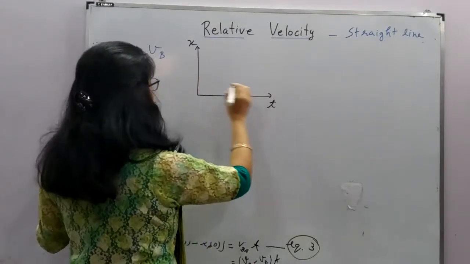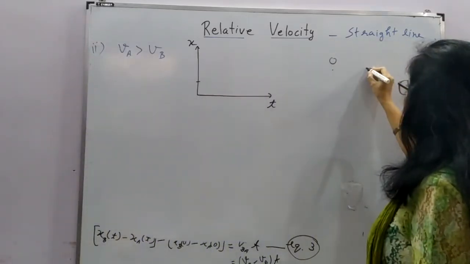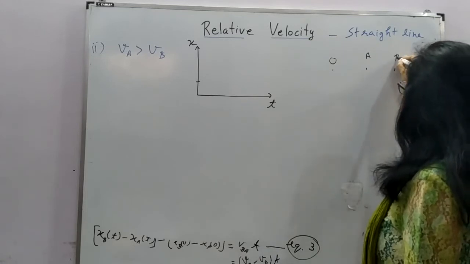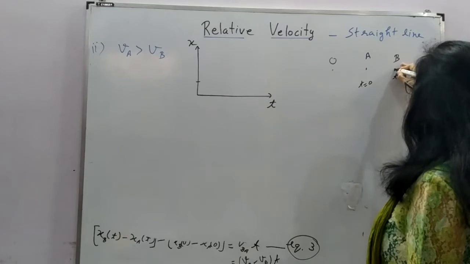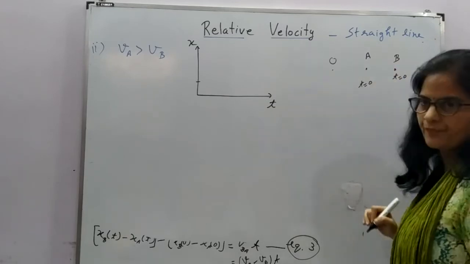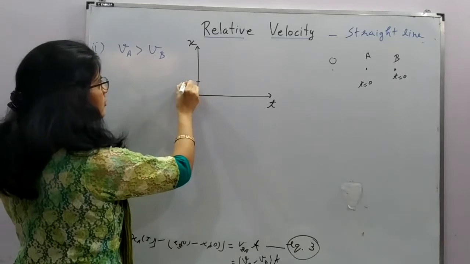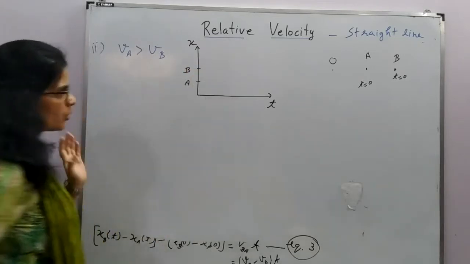This is position, this is time. B is already ahead. Just recall, this is your school, this is your A, and this is your B at time t is equal to 0, and this is also at time t is equal to 0. It is already ahead, so its position is ahead. A is closer to the school, and B is already away.